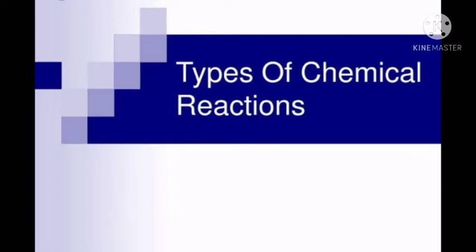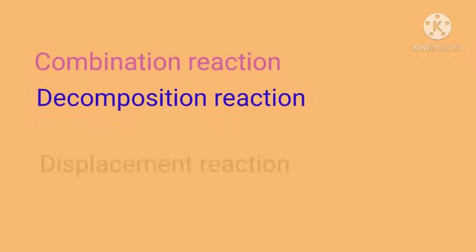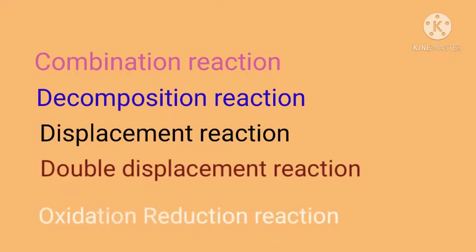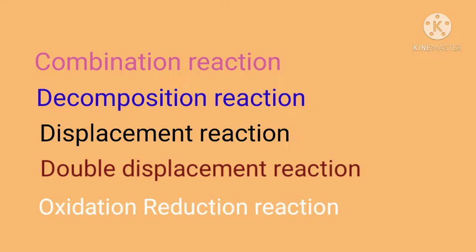In previous videos, we have discussed chemical reactions and balancing of chemical reactions. Today, we will discuss types of chemical reactions. Depending upon the nature of chemical changes occurring, chemical reactions are divided into 5 different types. They are combination reaction, decomposition reaction, displacement reaction, double displacement reaction, and oxidation reduction reaction. We will study each one in detail.